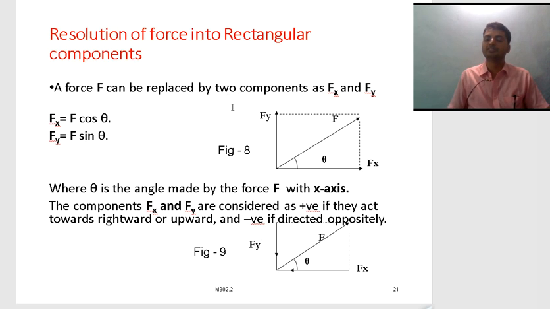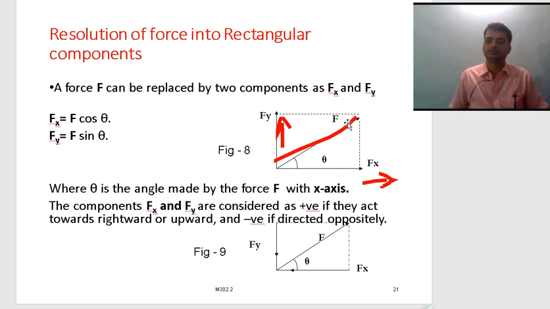A force can be replaced by two components, in the F of x direction and the F of y direction. Then what is F of x and what is F of y? For finding the resolution of a force at an angle, we have to consider these two directions.